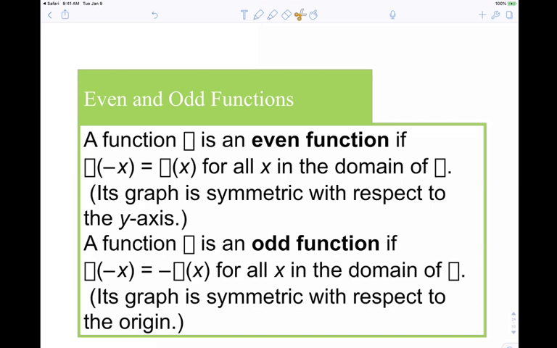A function being even means that it's symmetrical about the y-axis. So even, it does have a play on the 2, but that means that it's going to be symmetrical about the y-axis, similar to the parabola. So it's similar to the highest power is a 2, but to be more accurate, it means that it has y-axis symmetry. What do you think? So if even means y-axis symmetry, what does your intuition say as far as a function being odd?